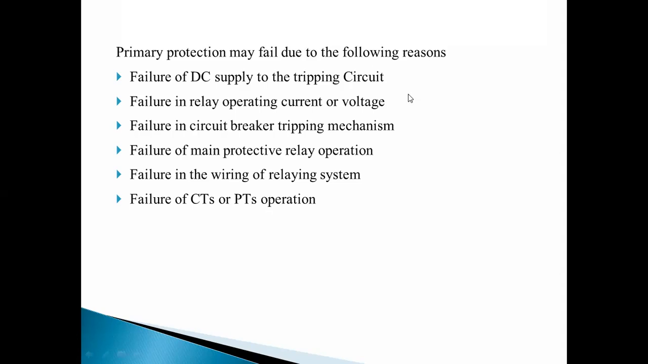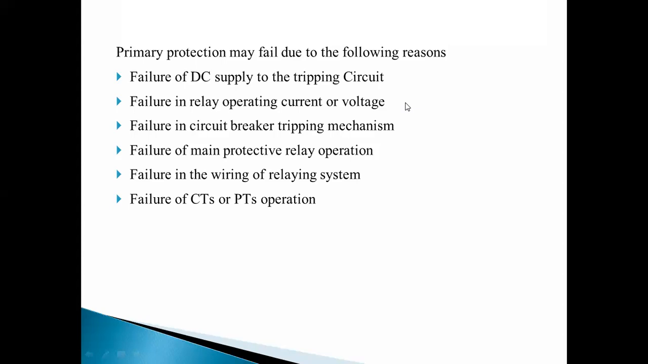So here the failure of this primary protection is due to failure of the DC supply to the tripping circuit. We have seen that for the tripping circuit of the circuit breaker, the DC power supply is given there. We have seen that circuit diagram. Any doubt? Anyone having any doubt? Okay. So for tripping the circuit breaker, we are using the DC power supply. If that DC power supply fails, then the primary protection also fails.